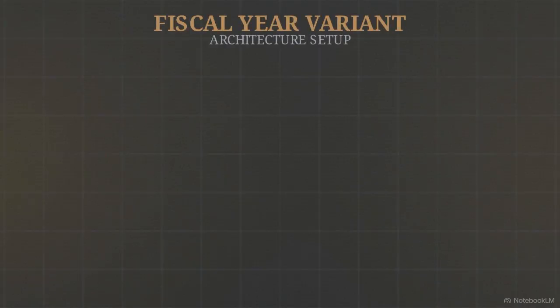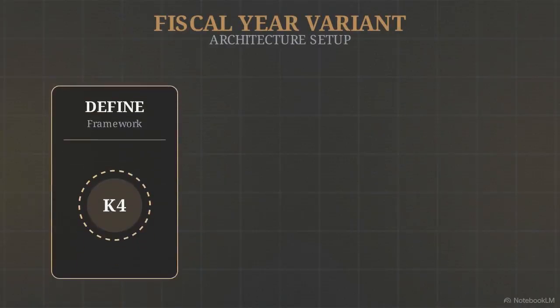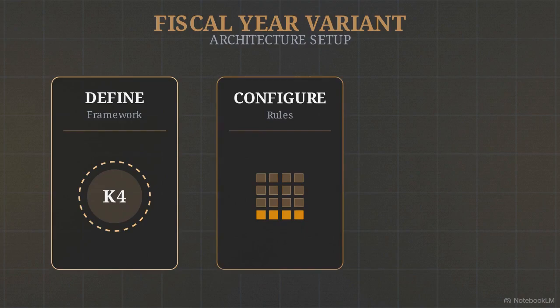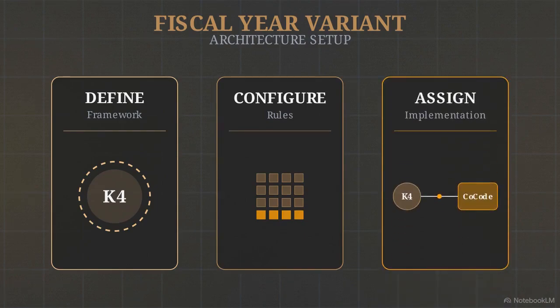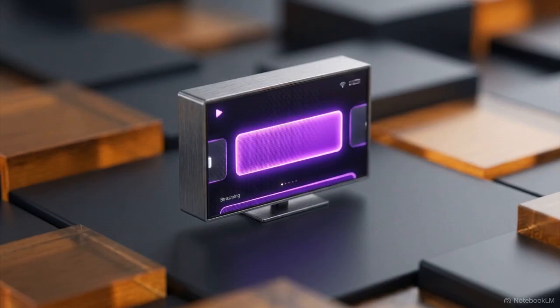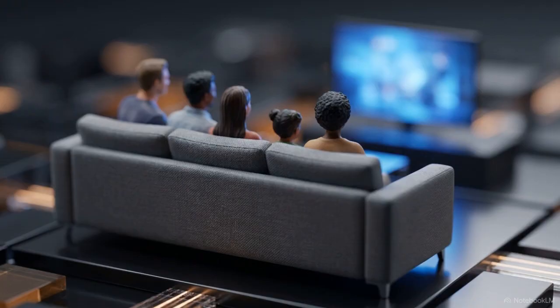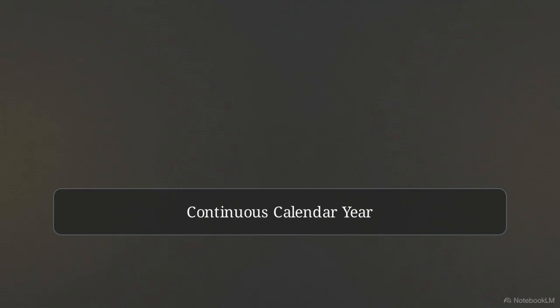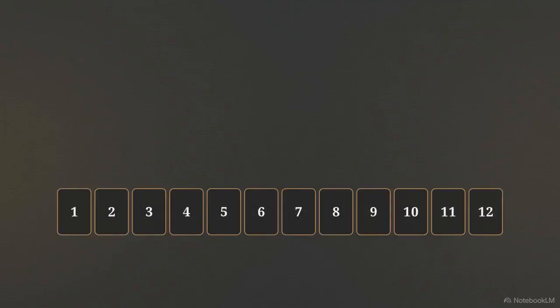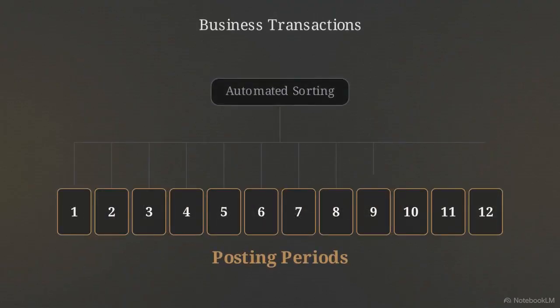Building this architecture in SAP follows a strict three-step principle: define the framework, configure the rules, and assign the business objects. Think of a streaming platform creating a new subscription tier. Engineers have to build the code and configure the pricing rules before they can assign any actual customers to the plan. Applying this logic to the calendar, this continuous stretch of time is divided into 12 discrete segments.